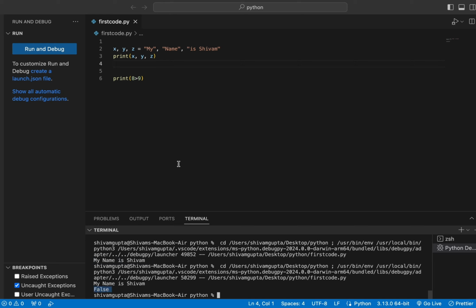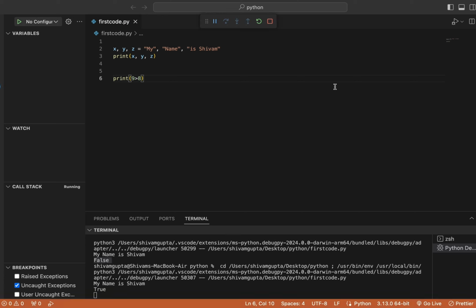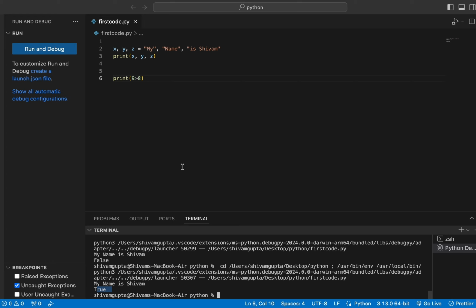It shows false, and this is considered a boolean value. Now I will switch it to 9 is greater than 8, so it should print true. Let's check that. And here I get the result true. This is how our boolean works.